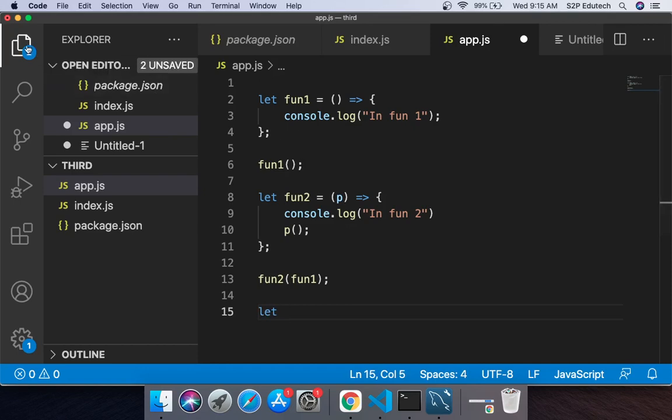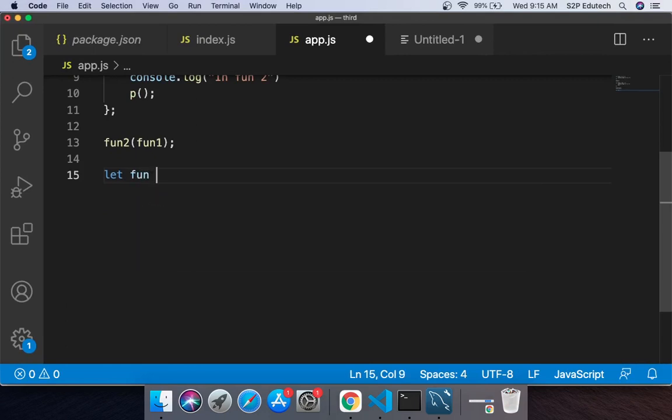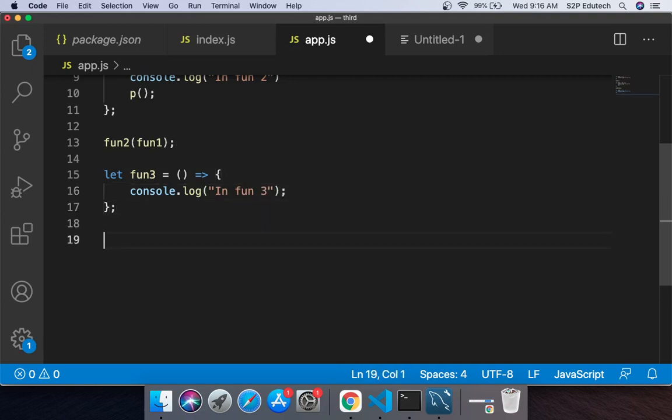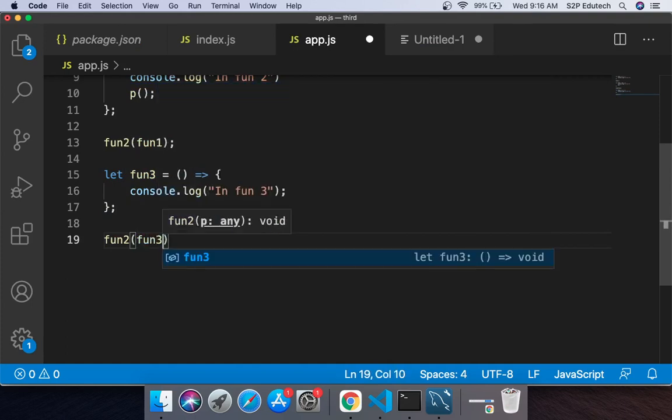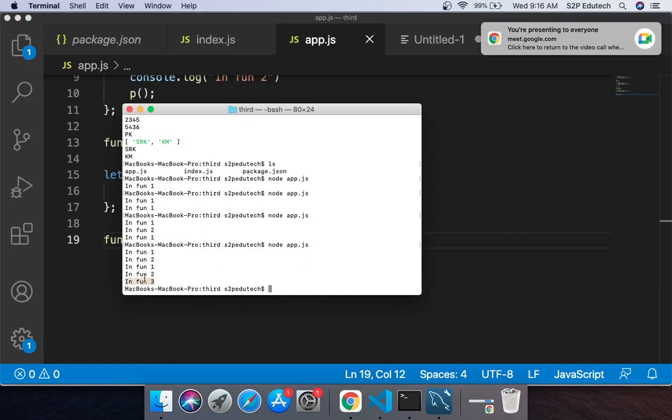I'll say let fun3 equals to, again this is a function which does not take any parameter, and inside this I'm simply saying console.log "in fun3". That's what I'm saying, and I will pass this function to fun2, and I'm saying fun3. Let's run this. Right, so what it printed: in fun3.